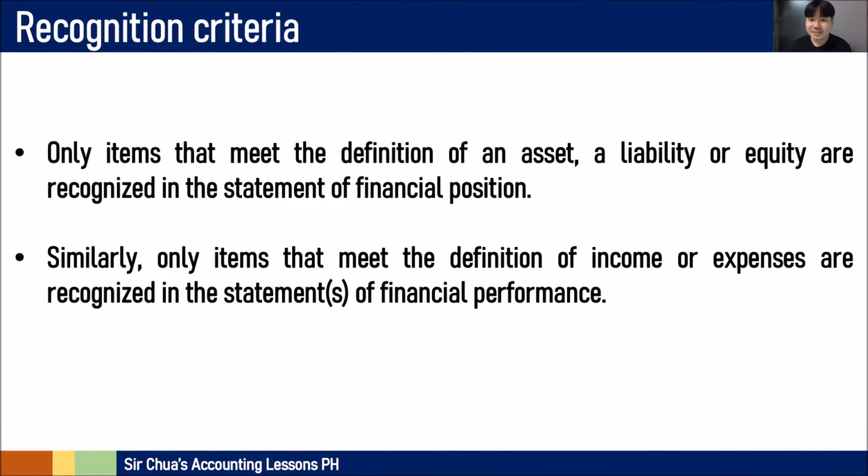Now, recognition criteria. Only items that meet the definition of an asset, liability, or equity are recognized in the statement of financial position. If they don't qualify with those criteria that we have discussed in the previous videos, then it's not recognized in the statement of financial position, in the same way that only items that meet the definition of income and expenses will be recognized in the statement of financial performance.